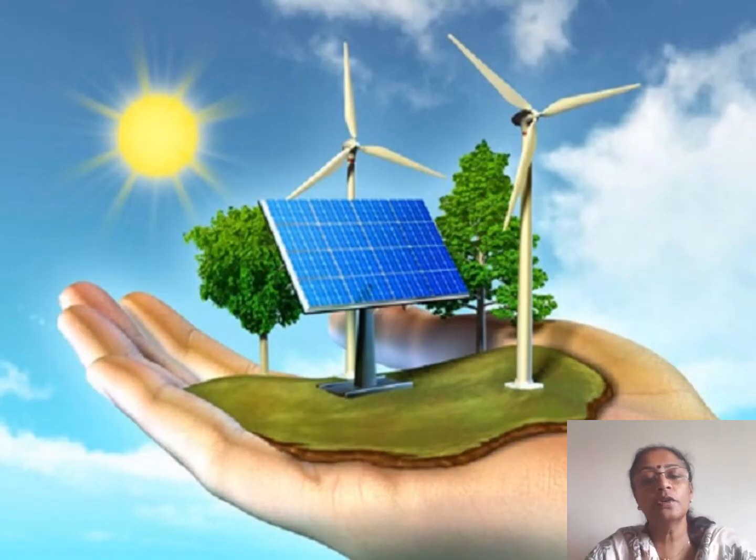We can switch over to certain types of renewable energy resources like wind energy, solar energy, water, hydroelectricity. This can be done at a larger scale. And at a personal level, you can switch off the fans and lights when not needed. You can switch over to LED lights, and use equipment which consumes less power.